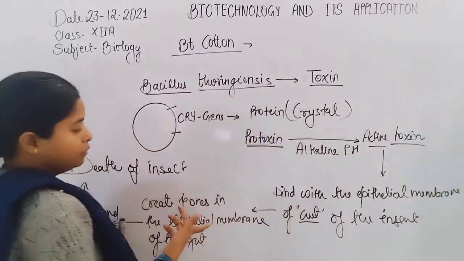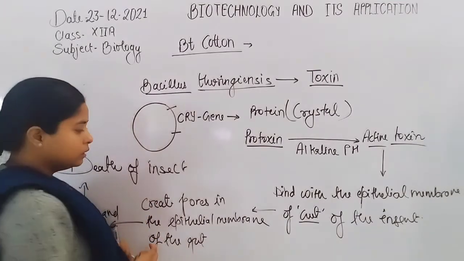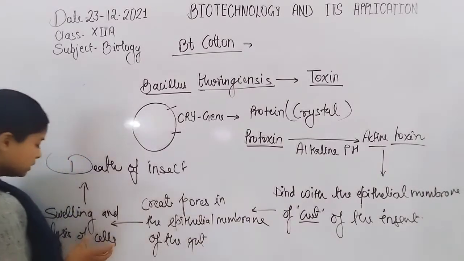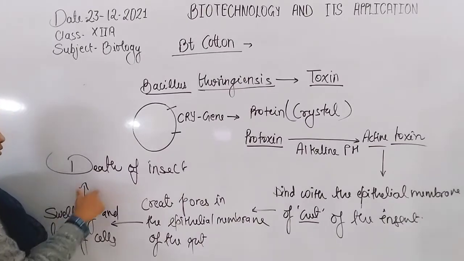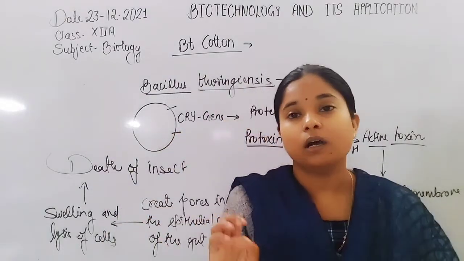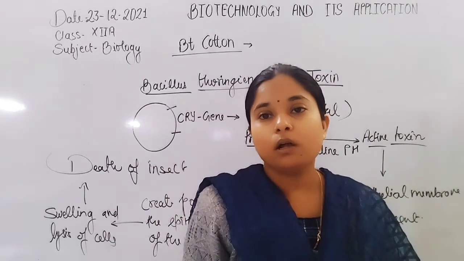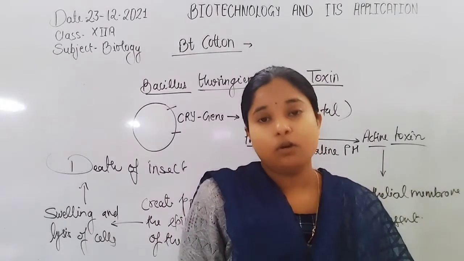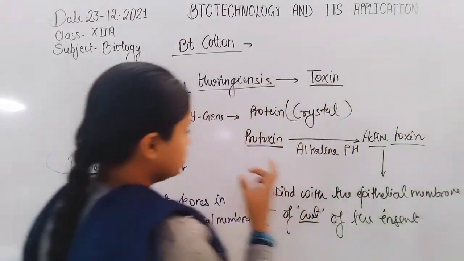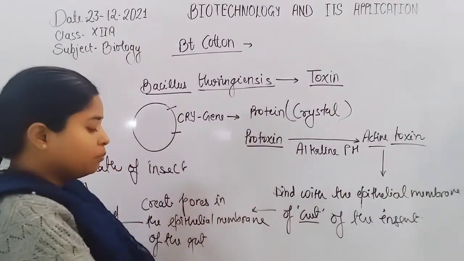When they bind with the epithelial membrane of the gut, they create pores in the gut epithelium, and due to this, swelling and lysis of epithelial cells occur. Eventually that causes the death of the insect because of perforation in the gut wall, extrusion of the fluid present in the gut, and swelling and lysis of the gut. So this is the overall function of Bacillus thuringiensis and the protoxin it forms.